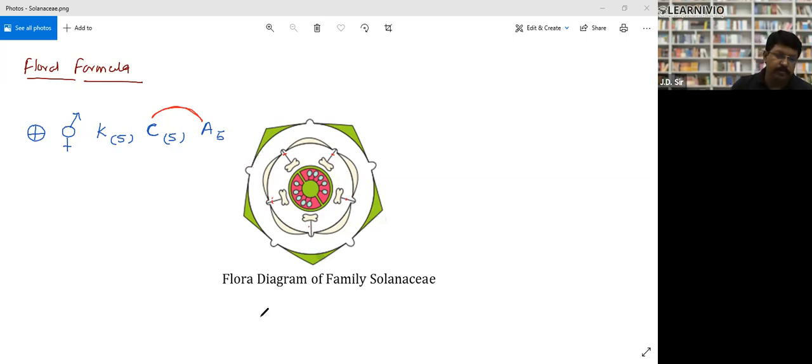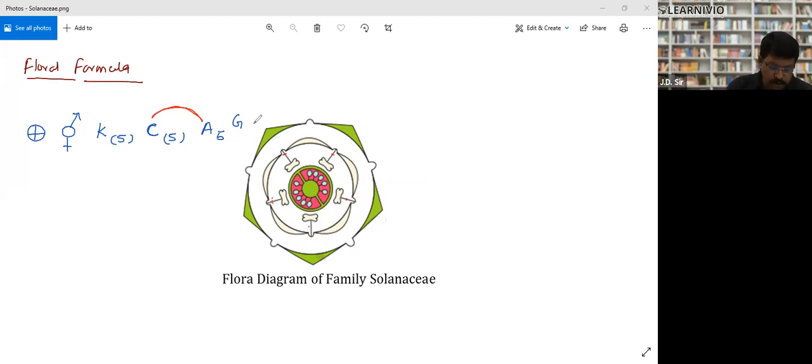One more thing we have to remember, that this is polyandrous. We write A 5, and the bracket is not there, which means this is a polyandrous situation. If there would be gamo, then we have to write the bracket, like if there is a fusion, we write it accordingly.